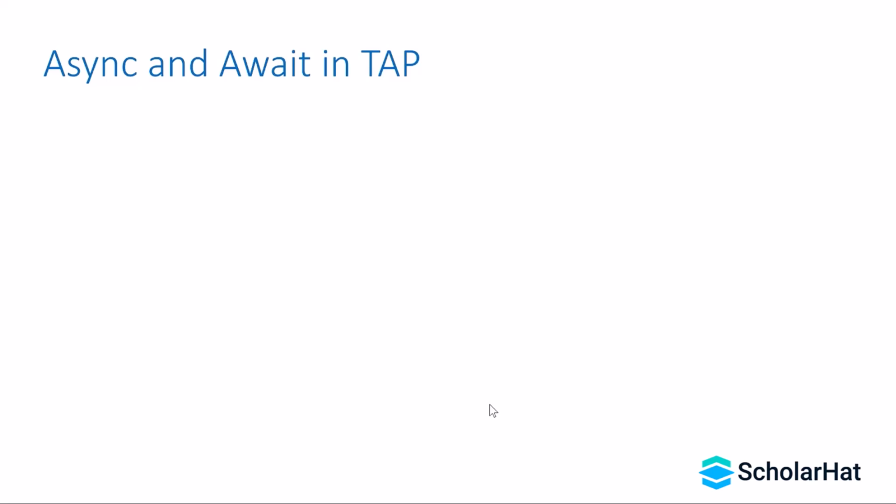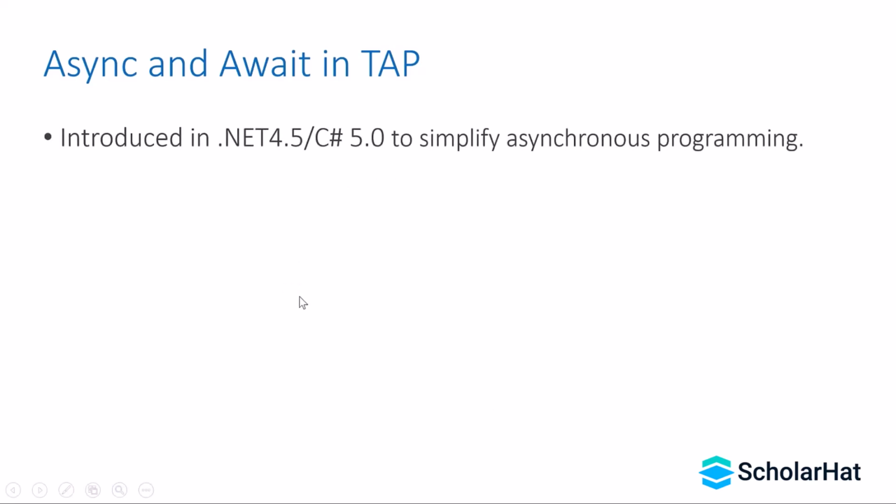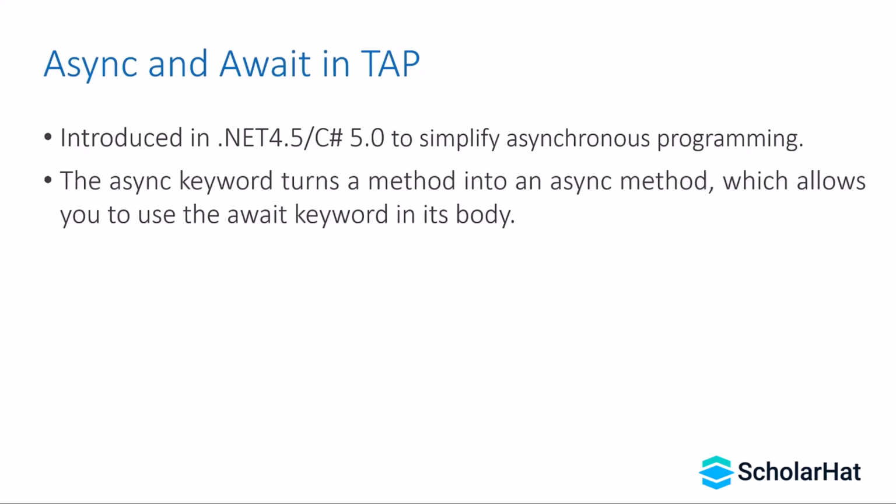Async and await in task-based asynchronous programming. When TAP was introduced with .NET 4.5 and C# 5.0, Microsoft also introduced the async and await keywords to simplify asynchronous programming. In the previous example, we wrote the asynchronous method with the help of task-based programming. Now let's see how we can simplify the same methods further with the async and await keywords. Before that, let's understand the role of the async keyword.